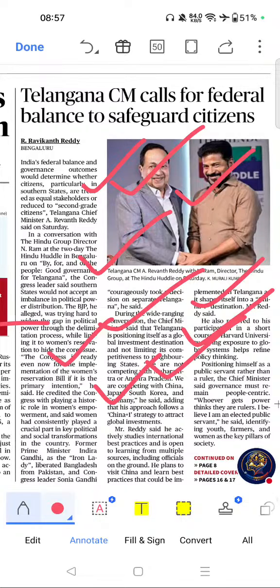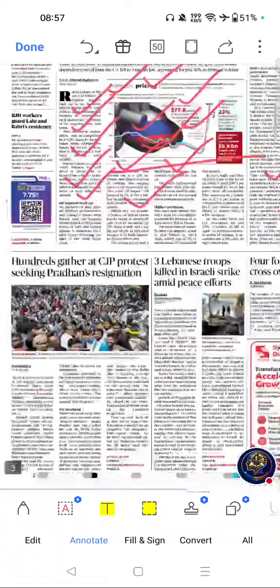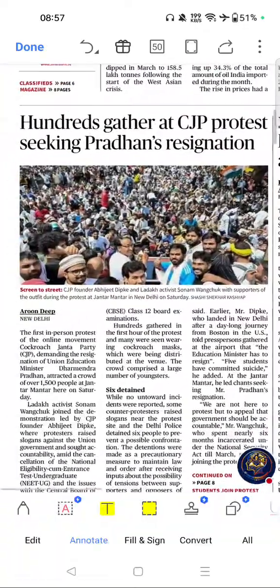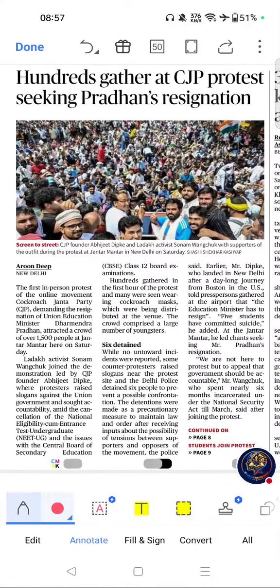Next important topic from this page was this one. Hundreds gathered at CPJ protest seeking Pradhan's resignation.